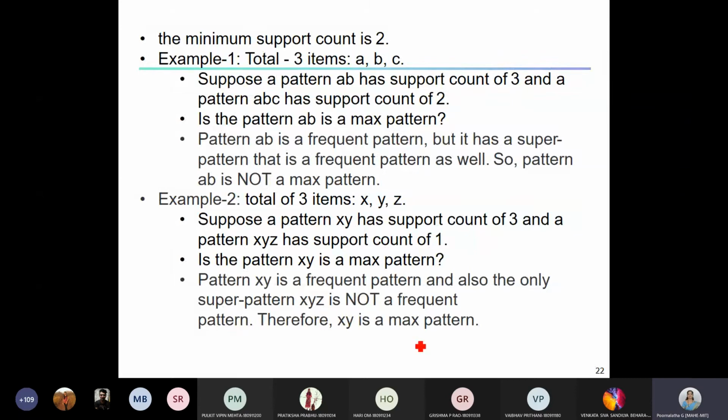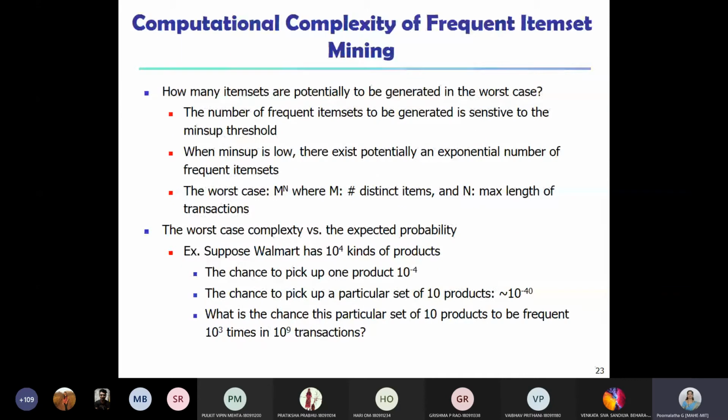So what is the computational complexity if you want to find these kinds of frequent patterns and then mine them to get some useful knowledge? How many item sets are generated in the worst case? The number of frequent item sets to be generated is sensitive to the minimum threshold. If I say the minimum support is 1%, then there will be many frequent item sets. If I say the minimum threshold is 90%, there will be few item sets. For example, if a company comes for placement and says it is open to all, then it has to interview all the 240 students, right?